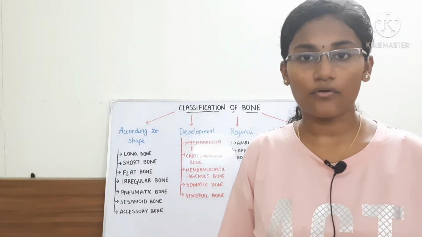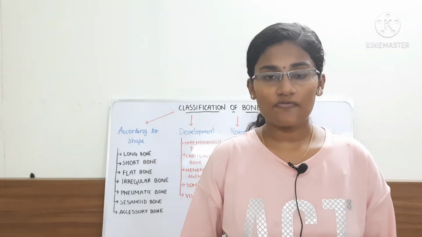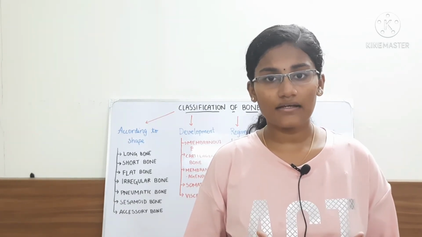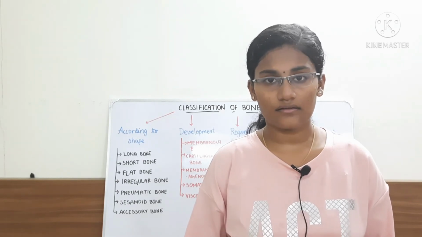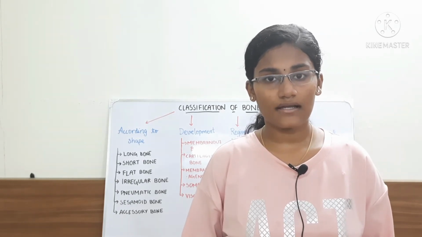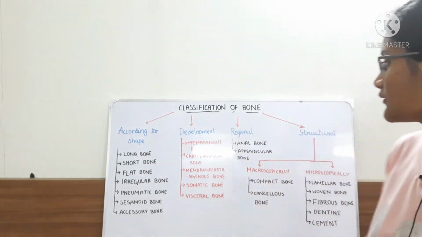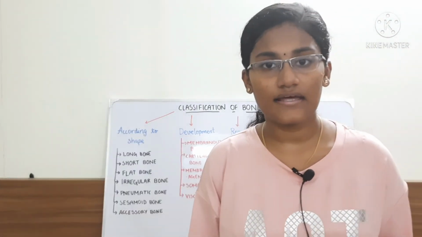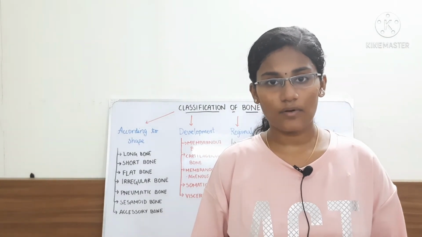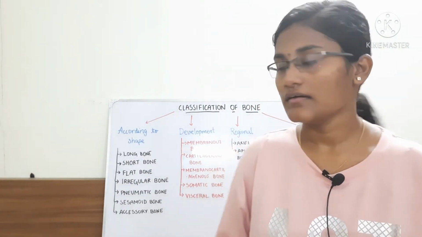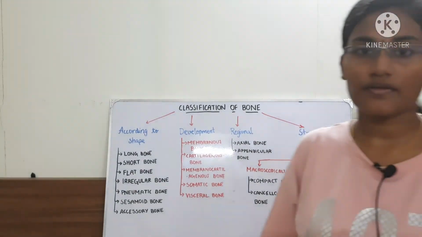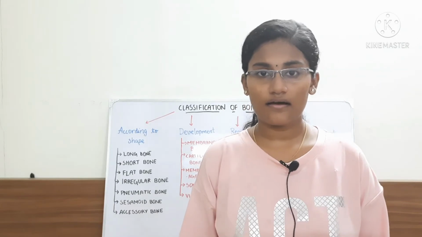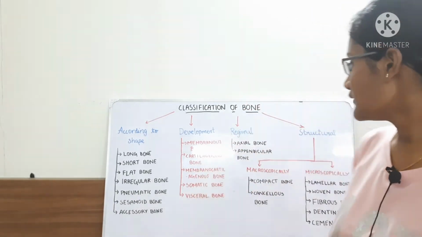The next one is the visceral bone. Visceral bone develops from the pharyngeal arches, and examples are a part of the mandible and the ear ossicles. The ear ossicles are stapes, malleus, and incus. As I already told you, axial bones are present in the axial skeleton. So axial bones include the vertebral column and the thoracic cage. And the appendicular bones include the pectoral girdle, pelvic girdle, humerus, femur, radius, ulna, tibia, fibula, and all that.